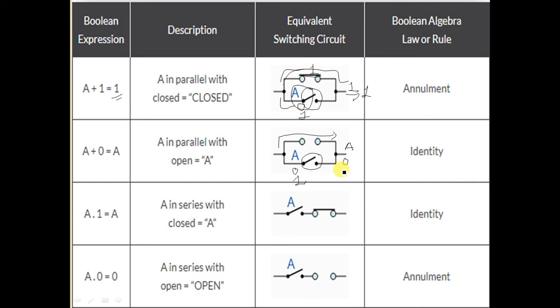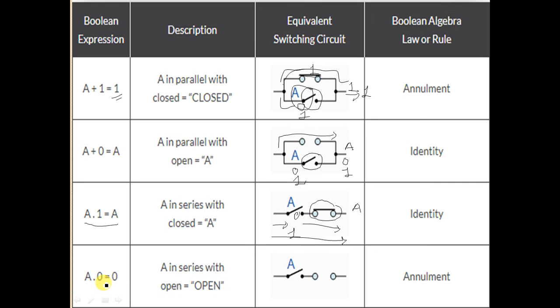If this switch is on, then the output will be 1. Next, A into 1 will be A. How? Into means it is a series connection. So A into 1, which is a closed switch, will give you A. Because if A is 0, there will be no input moving towards the output. If it is 1, then only your output will reach its destination.